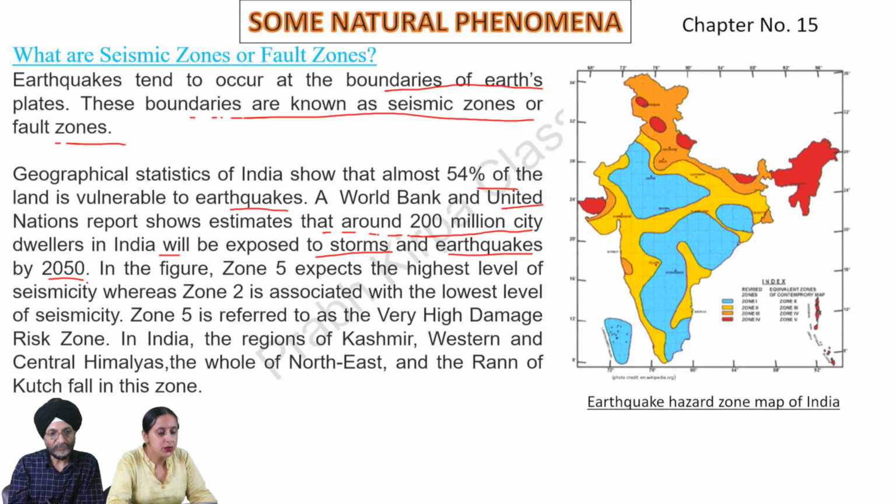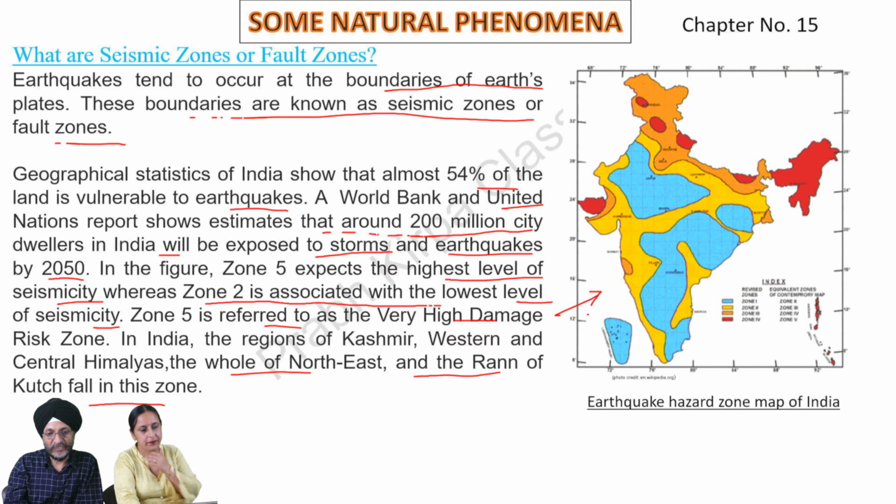In the figure, Zone 5 expects the highest level of seismicity, whereas Zone 2 is associated with the lowest level of seismicity. Zone 5 is referred to as the very high damage risk zone. In India, the regions of Kashmir, Western and Central Himalayas, the whole of Northeast, and the range of Kutch fall in this zone. In this picture, it has been shown that the whole of India has been divided into different zones on the basis of the likelihood that an earthquake may occur in a particular area.